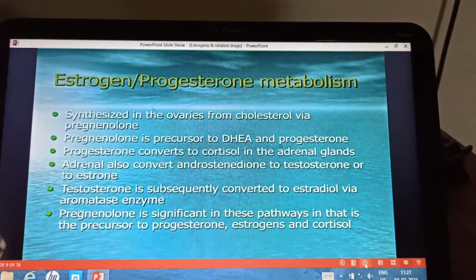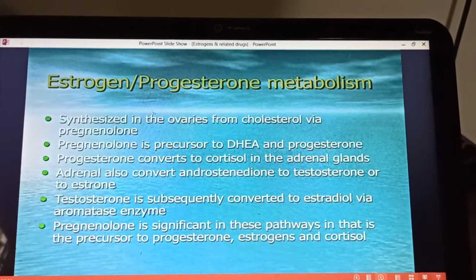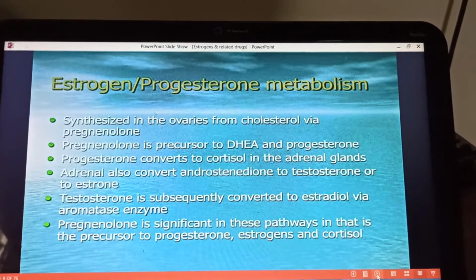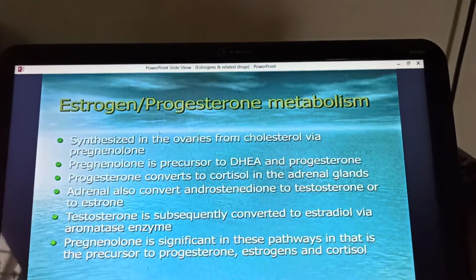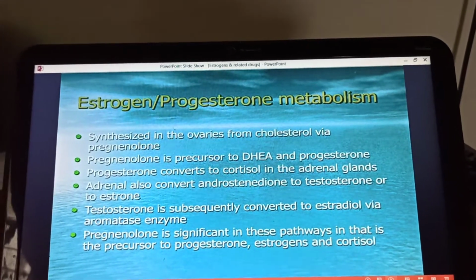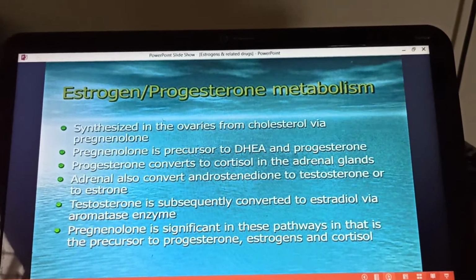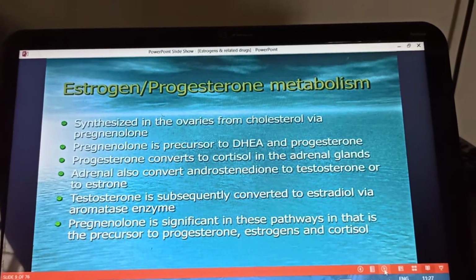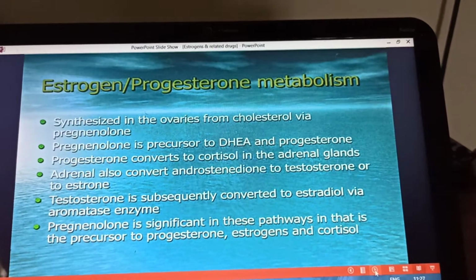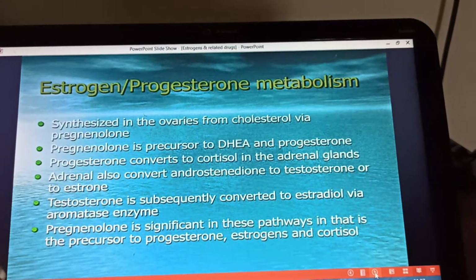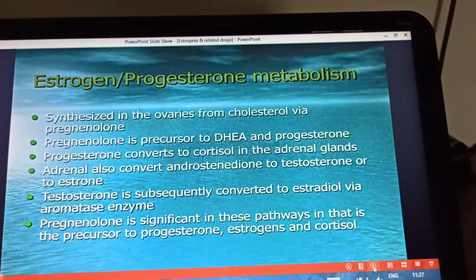Now this slide shows the synthesis of the estrogens. The estrogens are synthesized in the ovaries from cholesterol via pregnenolone. Pregnenolone is the precursor to dehydroepiandrosterone and progesterone. So this pregnenolone is the main precursor to dehydroepiandrosterone, which is DHEA, shown in the short form. This dehydroepiandrosterone is converted to androstenedione and to testosterone, and testosterone gets converted to estradiol by aromatization.